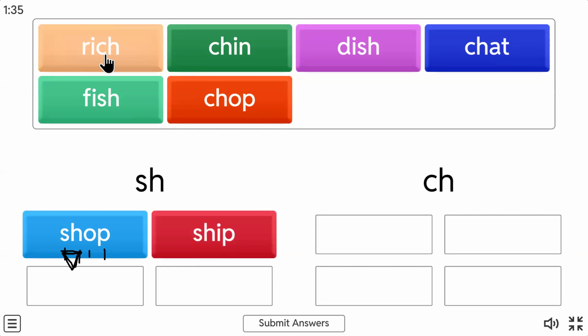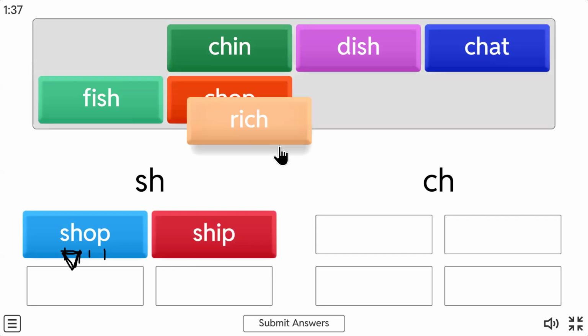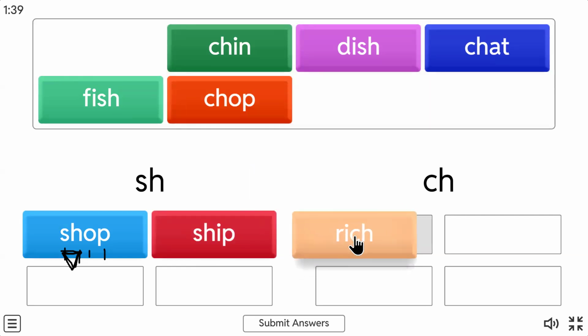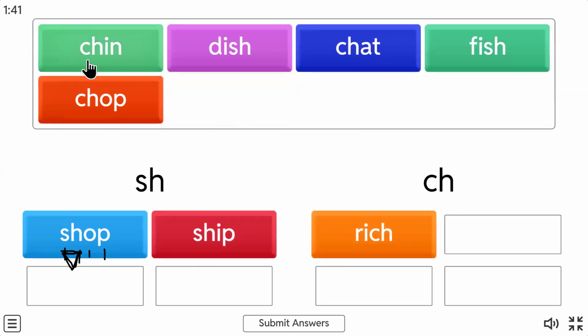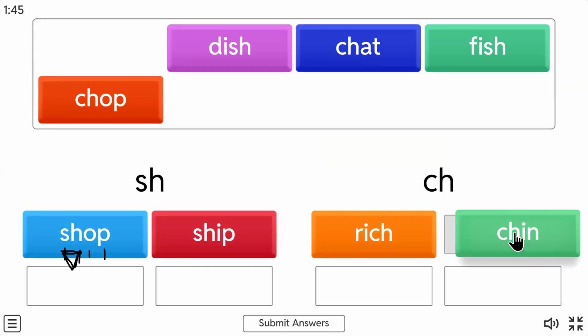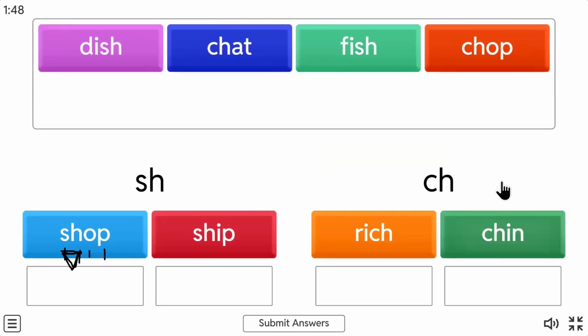Now look at this. Ch, rich. Now CH is making the ch sound. Ch, rich. Ch in chin. See how I'm able to blend and read. I am not learning the spelling by heart, like मैं rote learning नहीं कर रही हूँ. Chin, rich. I am not doing that. I am blending and reading in front of you. Ch in chin. Rich.